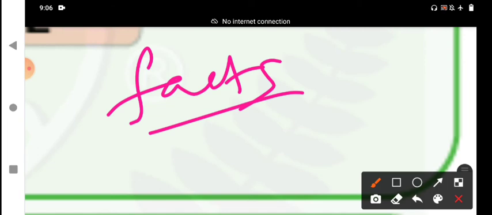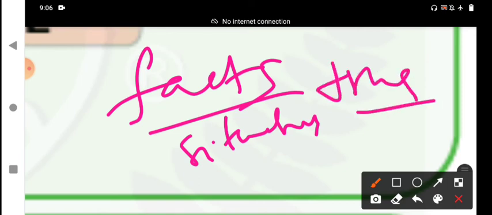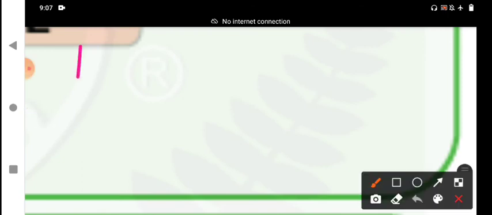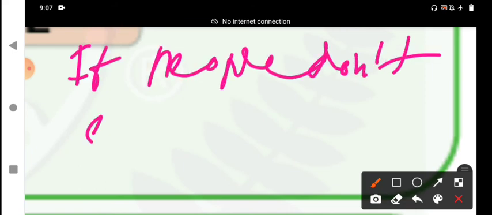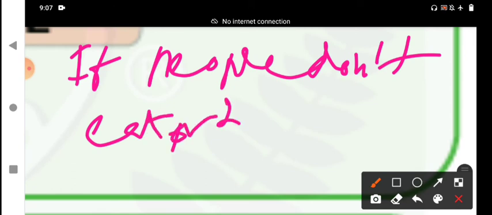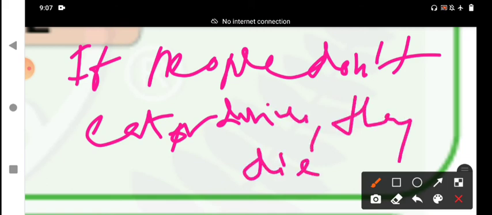Another use is for situations which are always true. When facts or situations are always true, we should use the zero condition, the real condition or true condition, my dear students. For example, if people don't eat or drink, they die. They means people.